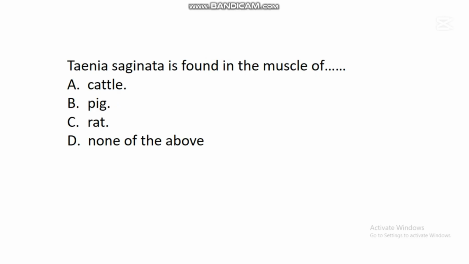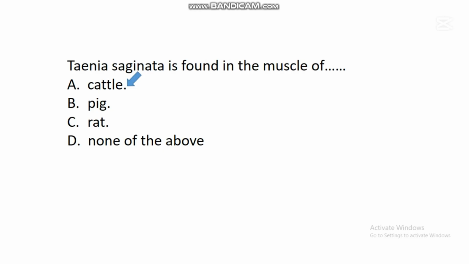The next question says, Taenia saginata is found in the muscle of dash. A. Cattle. B. Pig. C. Rats. D. None of the above. In this question, the correct answer is A. Cattle. There is a bladder worm which we call Taenia saginata. This Taenia saginata is found in the muscle of cattle.